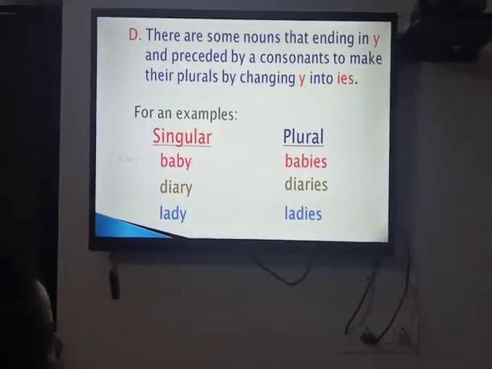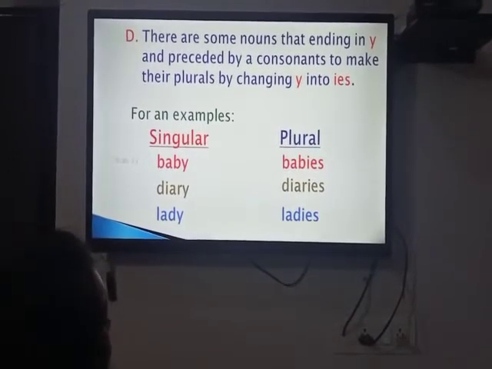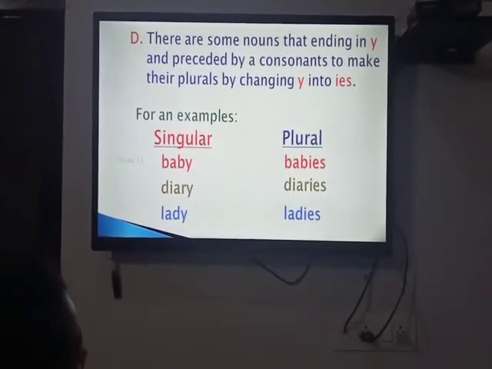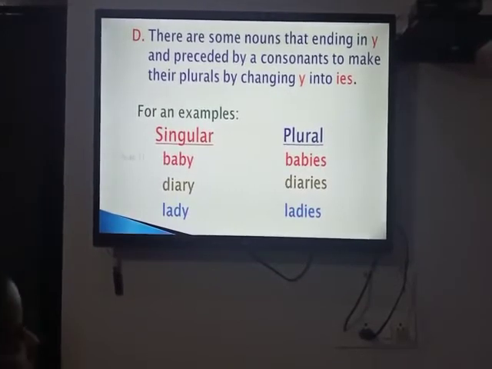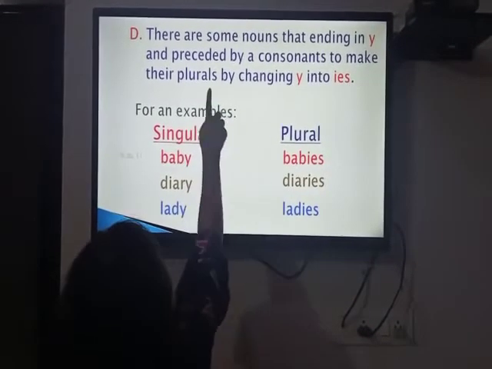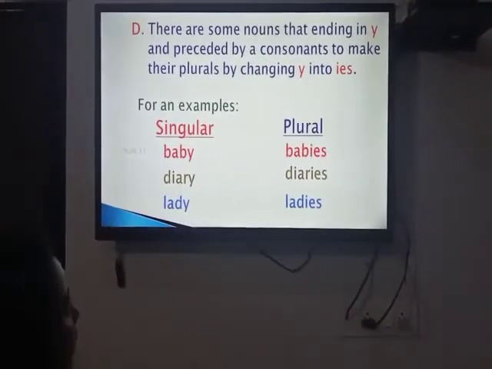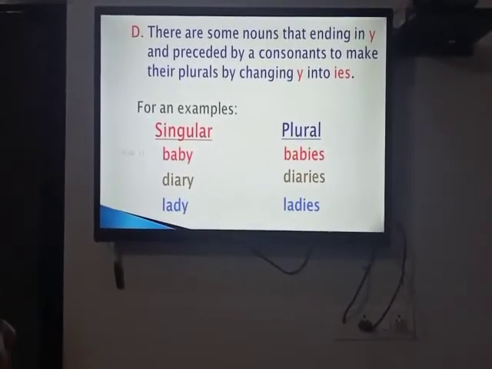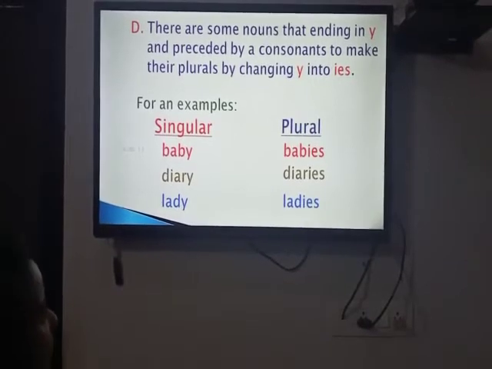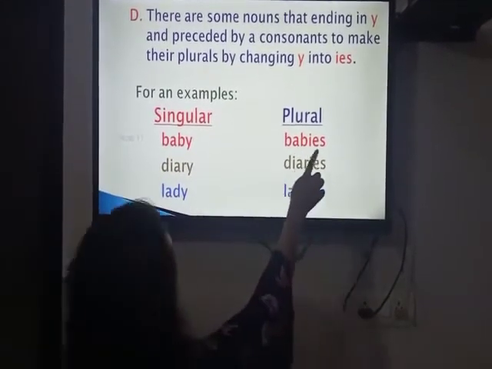There are some nouns that end in y and are preceded by a consonant. Preceded means before. To make their plurals, we change y into ies. So here are some examples where we have to put ies. Let's take an example: baby, babies.